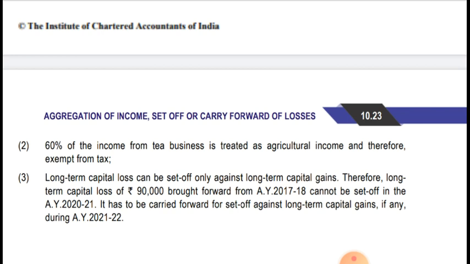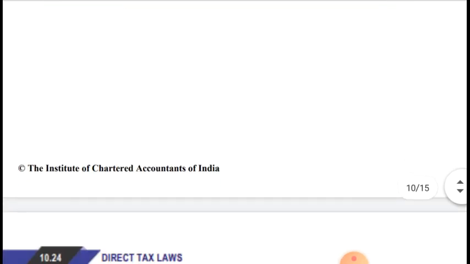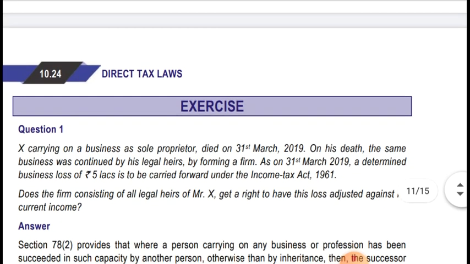Now long term capital loss can be set off only against long term capital gain. Therefore long term capital loss of 90,000 brought forward from assessment year 17-18 cannot be set off in this assessment year 2021. It has to be carried forward for set off against long term capital gain, if any, during the assessment year 21-22. Sorry. Hope it's clear. That's it with all the illustration questions.